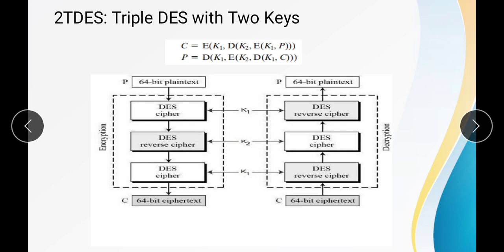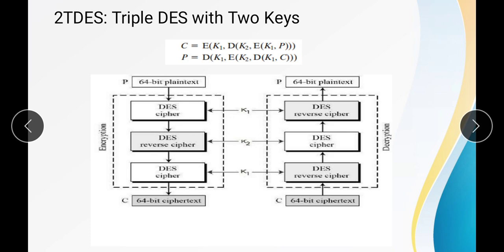Now let us understand the triple DES with 2 keys, that means 2TDES. Okay, so again the whole process is the same, the encryption and decryption process is the same. The only difference is that we are using only 2 keys, K1 and K2. For the first encryption we are using K1, for the last encryption we are again using K1, and for the middle operation, that is the DES reverse cipher operation, we are using K2. Okay, so the process is the same, the only difference is that we are using only 2 keys.